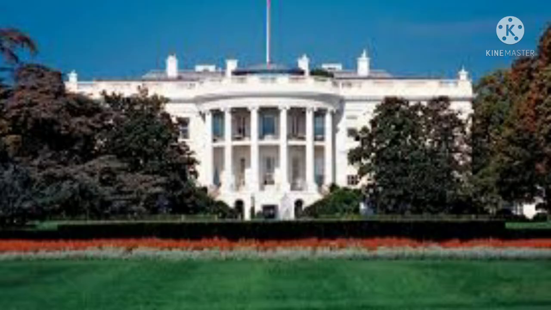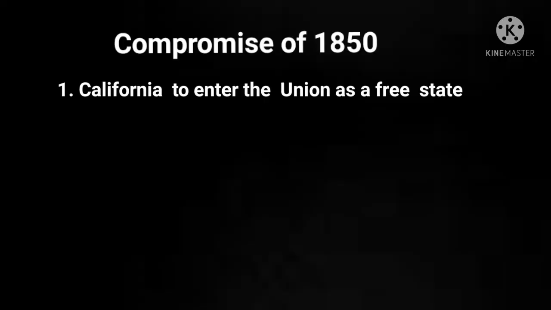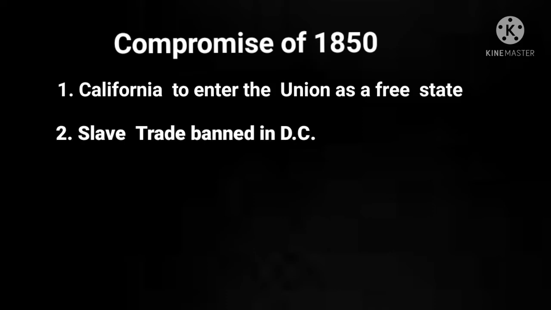Here we take a brief look at the 5 bills, what was involved in them, in what was known as the Compromise of 1850. First of all, California was to be allowed into the Union as a total free state, both north and south. Second thing was that the slave trade in Washington, D.C. would be banned, it would be made illegal.